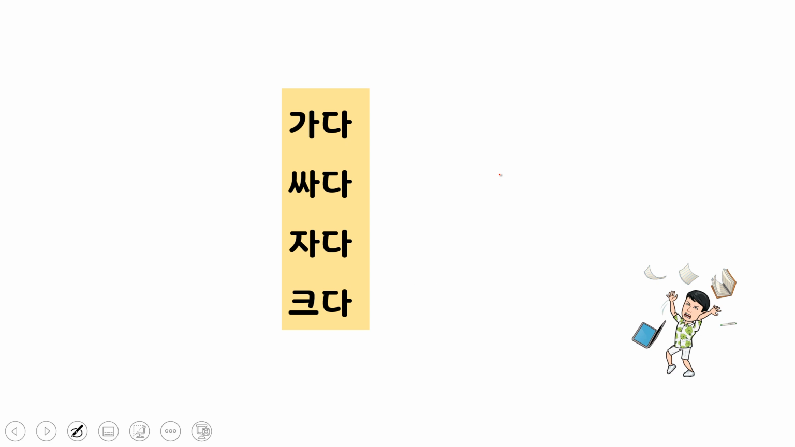Okay, I have a 가다 here. 가다. You drop the 다. It ends in a vowel, right? So 가다 is supposed to be 가아요, right? But you are repeating the same vowel, right? Therefore, it becomes 가요. Okay, 싸다 becomes 싸요. 자다 becomes 자요. What about the last one?